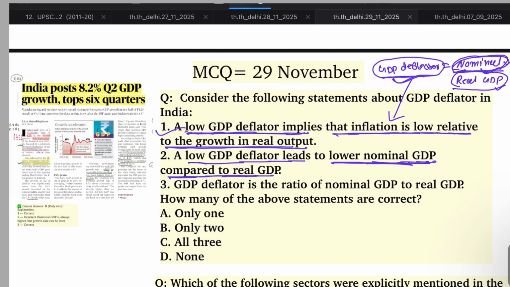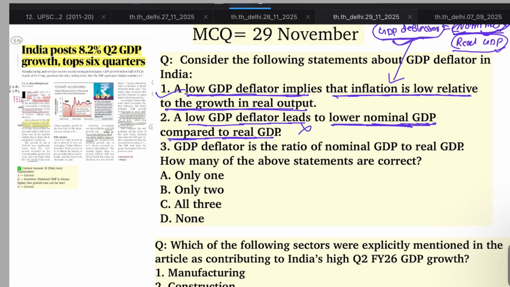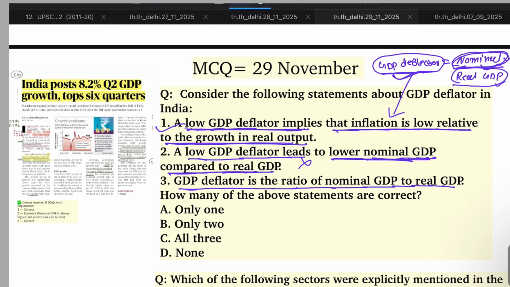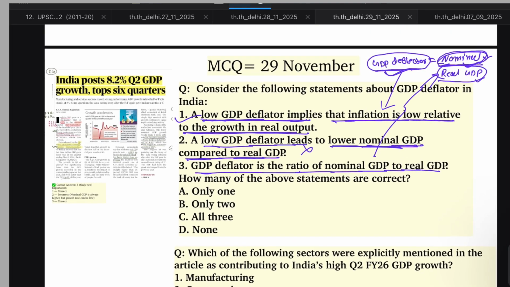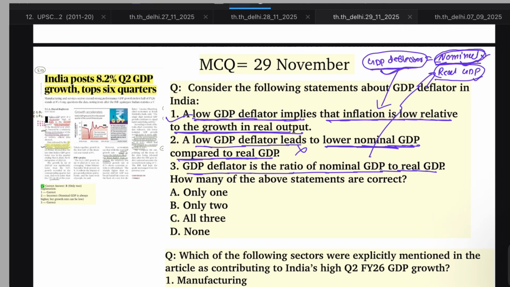So this statement is incorrect. Third, GDP deflator is the ratio of nominal GDP and real GDP. Yes, this is the standard formula of the GDP deflator, nominal GDP by real GDP. So in this question, 1 and 3 are correct, only 2 is incorrect.